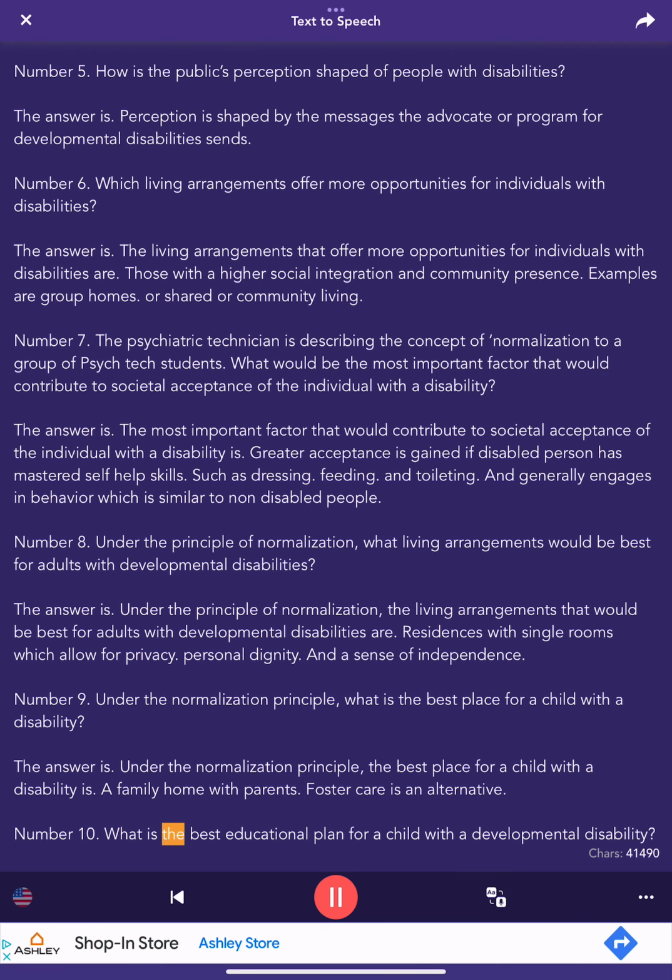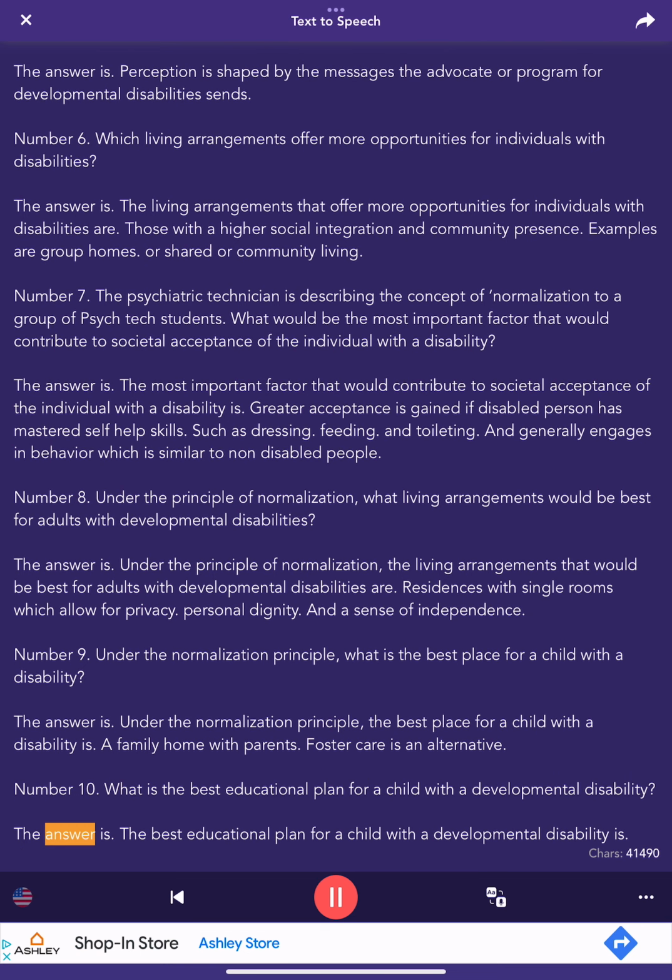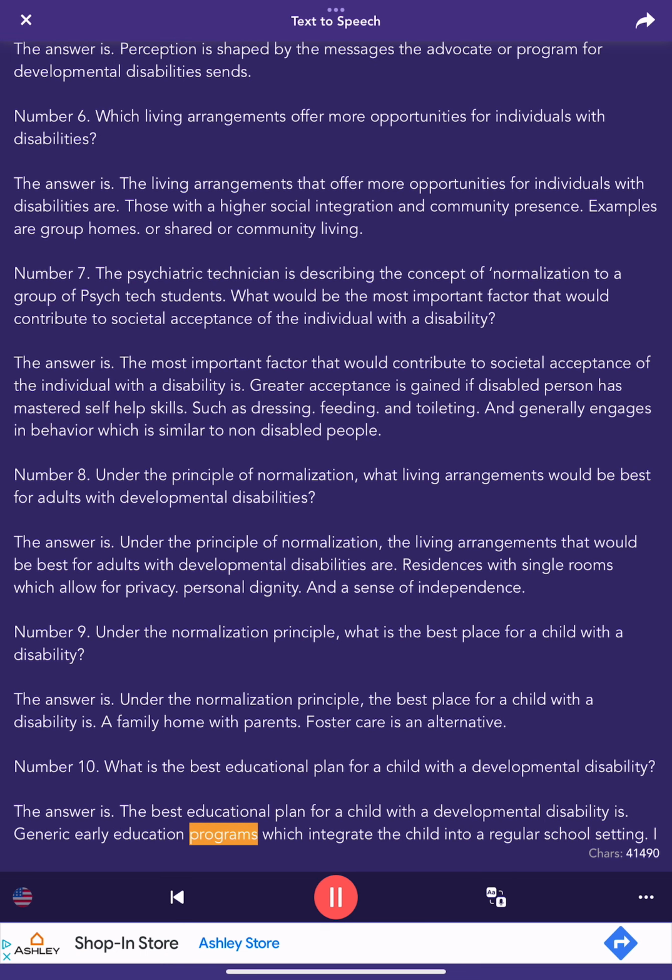Number 10. What is the best educational plan for a child with a developmental disability? The answer is, the best educational plan for a child with a developmental disability is generic early education programs which integrate the child into a regular school setting.